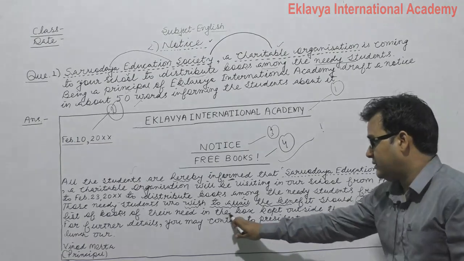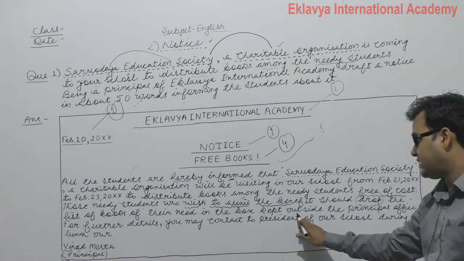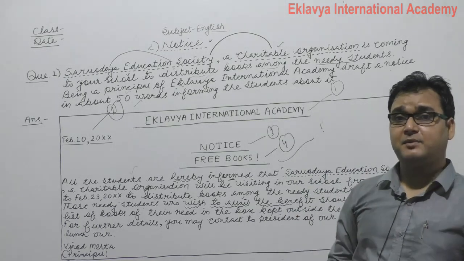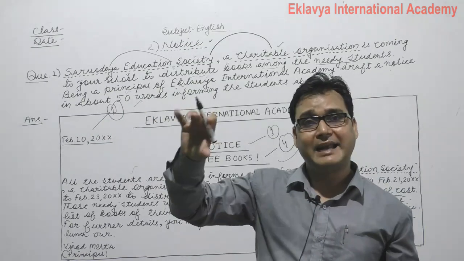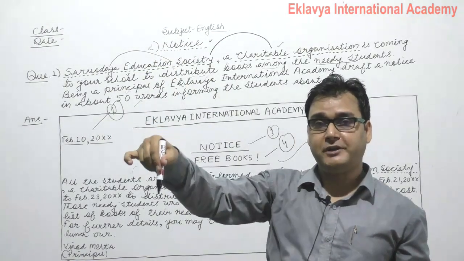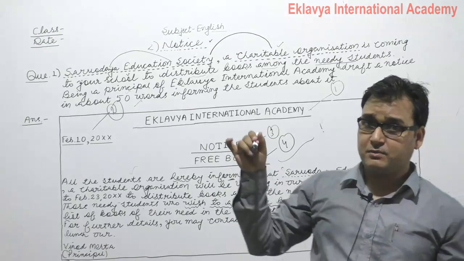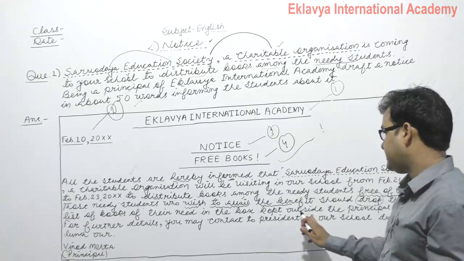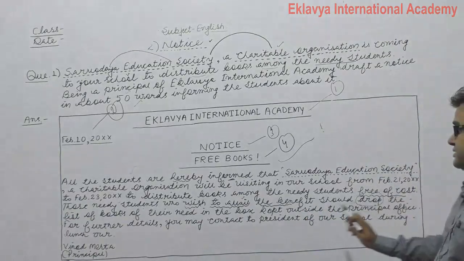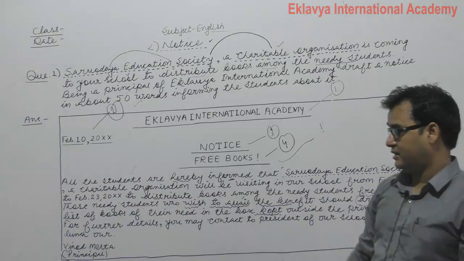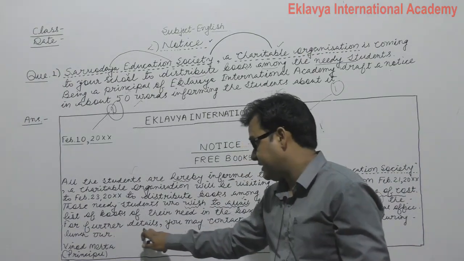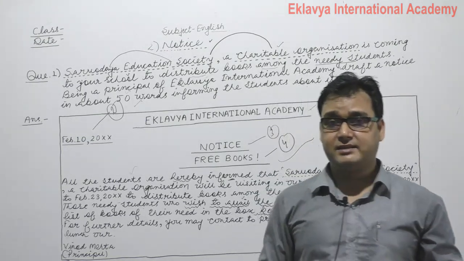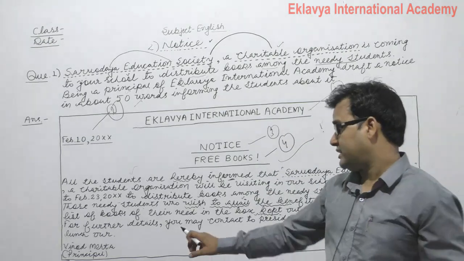किस में डालें? In the box, kept outside the principal office. उस box में which is kept outside the principal office, जो principal office के बाहर रखा हुआ है. You just have to drop the list of your need of books in that box which is kept outside the principal office. For further details, आगे की जानकारी, if you want to know something more about that charitable work, you can contact for further details.